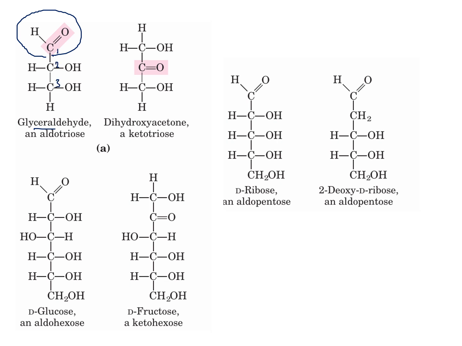Glyceraldehyde and dihydroxyacetone are the smallest sugars possible. So this is an example of an aldotriose. Aldo means having an aldehyde group, and triose means having three carbons. Similarly, DHA, dihydroxyacetone, is its respective keto sugar. So it is also a triose sugar.